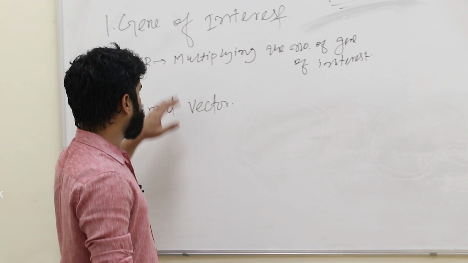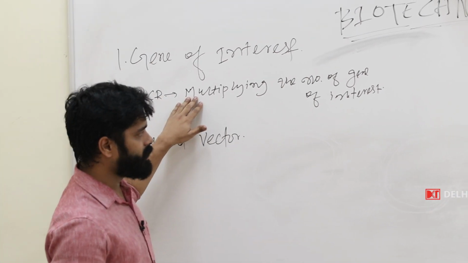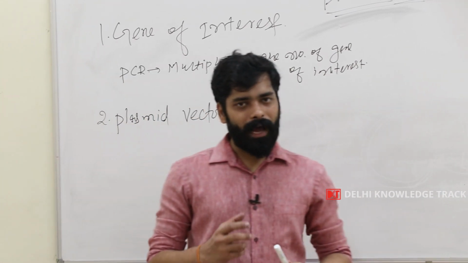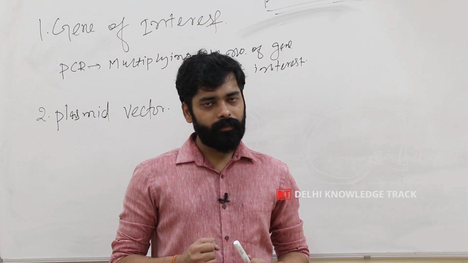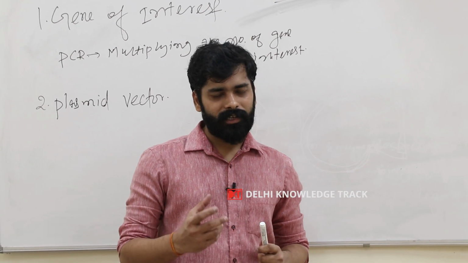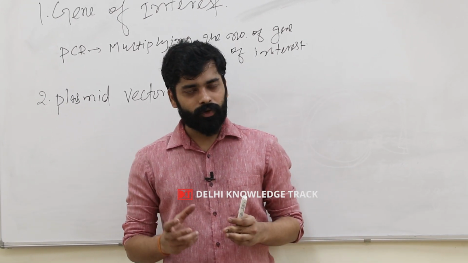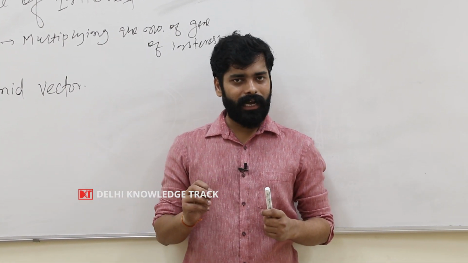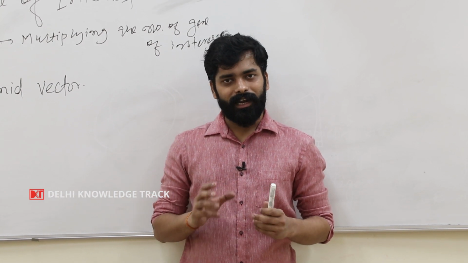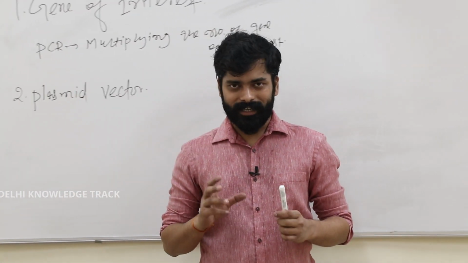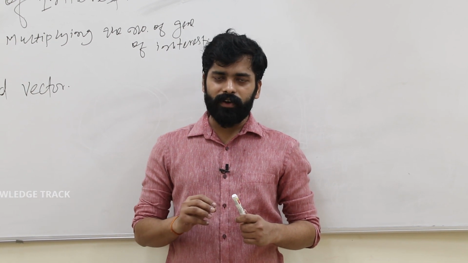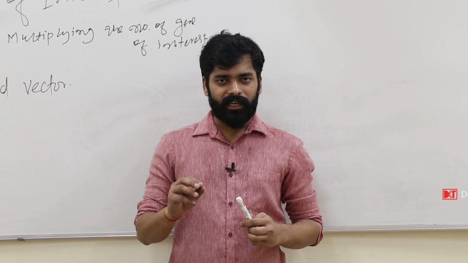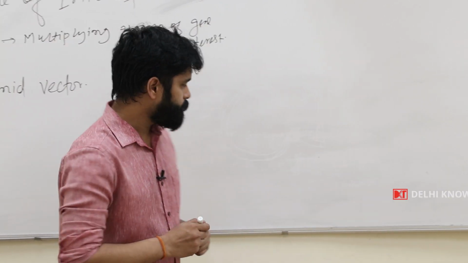So we have discussed the gene of interest, and how we will multiply it by using PCR. Second is the plasmid, and we have seen the restriction of the plasmid by using restriction enzyme. And we have also seen that a restriction enzyme recognizes a site that is known as the restriction site of that particular restriction enzyme, and every restriction enzyme will have a different restriction site. Till now we have around 900 restriction enzymes from 200 different species of bacteria, and these enzymes cut at different sites of the DNA molecule.